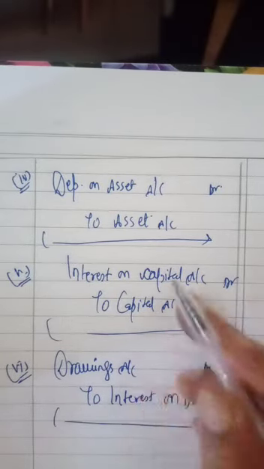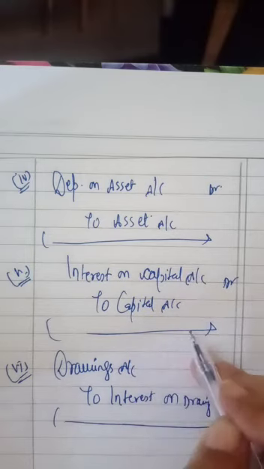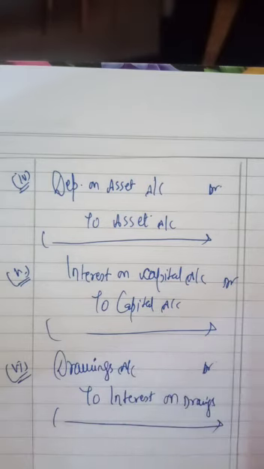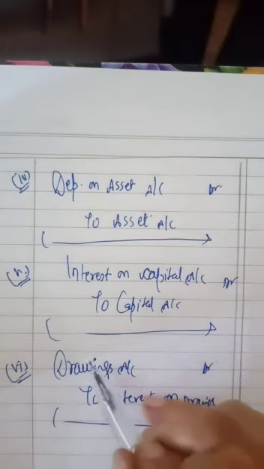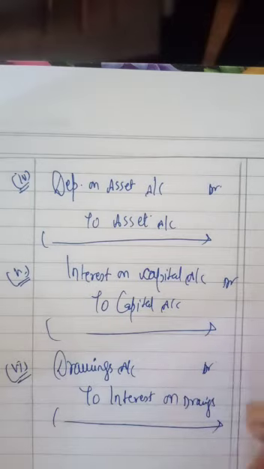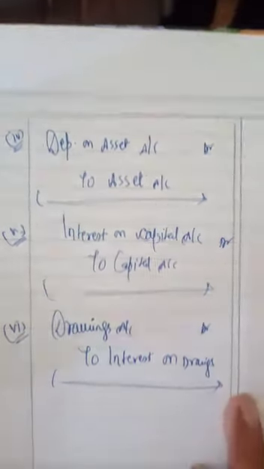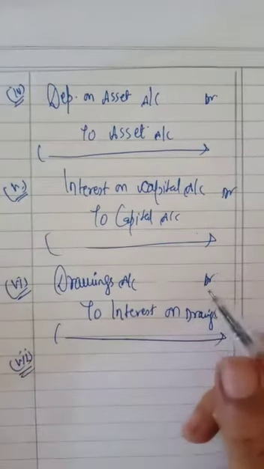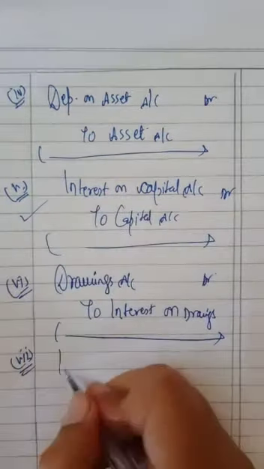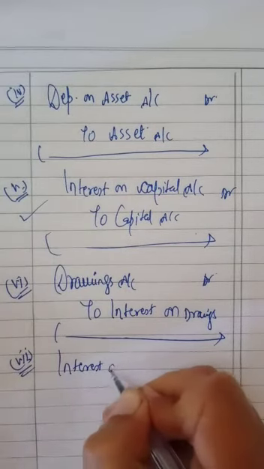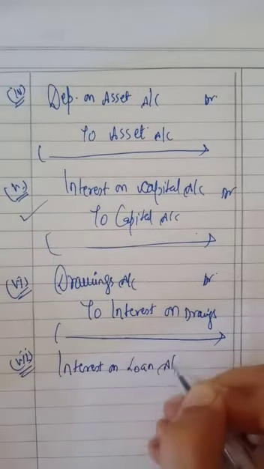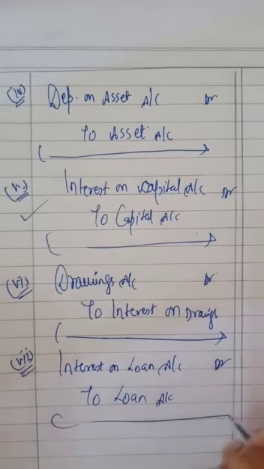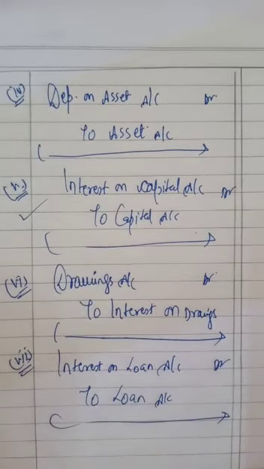Just opposite of this. Interest on capital is an expense. It will be added in the capital, and interest on drawing is an income and it will be added in the drawings. Interest on capital to capital and drawings to interest on drawing. Just opposite of these two. If there is an interest on loan, same entry, we have to pay the interest on loan, so it will be debited. Interest on loan account debit to loan account. Loan will be increased and interest will be debited because this is an expense.